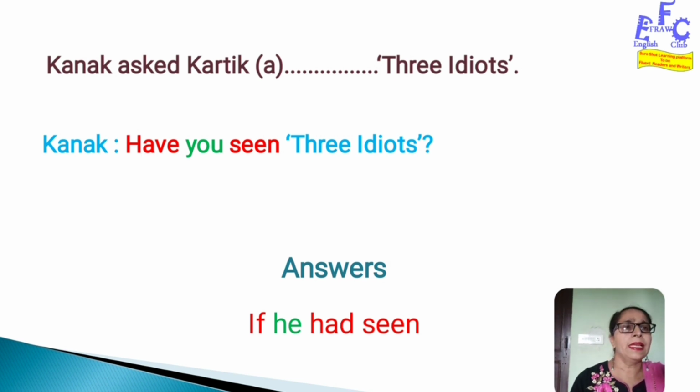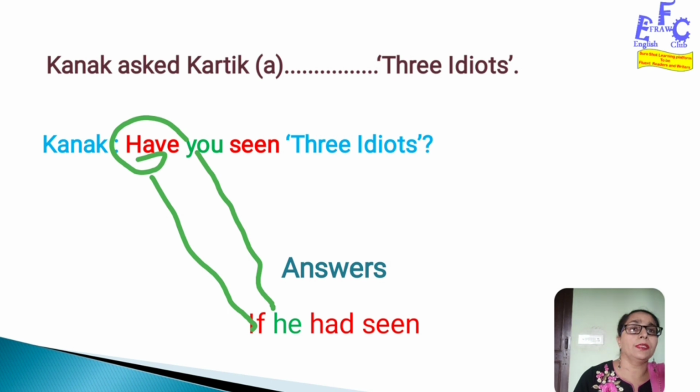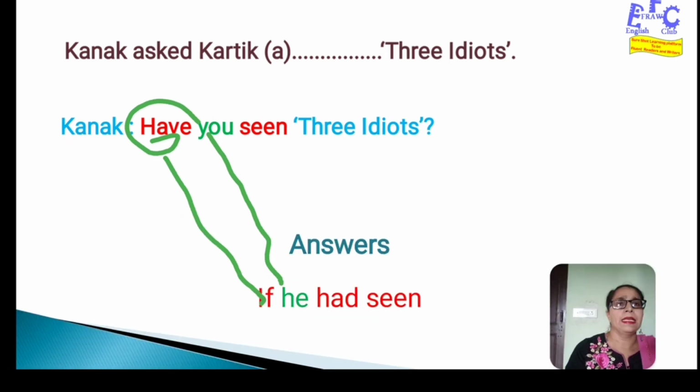So let's see, this "have" will be converted into "if", and "you" will be converted into "he", as this second person pronoun will be converted into the third person singular pronoun, because Karthik is a boy and we will be using the third person singular pronoun for a male, that is "he". And the verb "seen" is changed into "had seen".